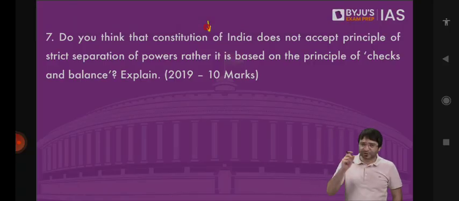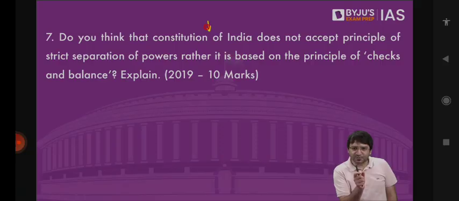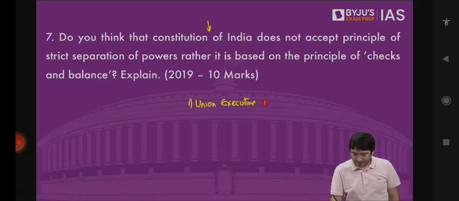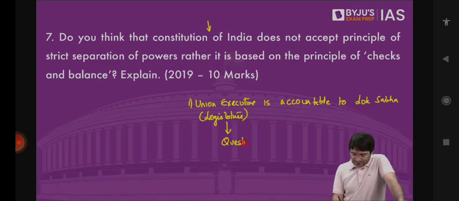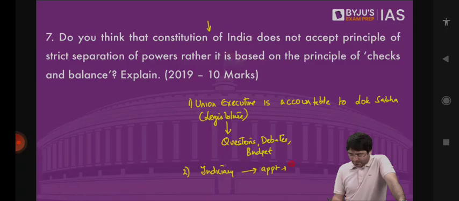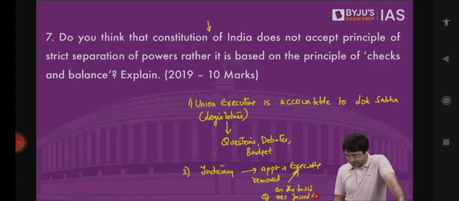Number one, Union Executive is accountable to Lok Sabha, legislature, vis-a-vis questions, debates, budget. Judiciary, or members of the judiciary, are appointed by the executive, and removed by the executive on the basis of a resolution passed by the legislature. Legislature is also kept under check.